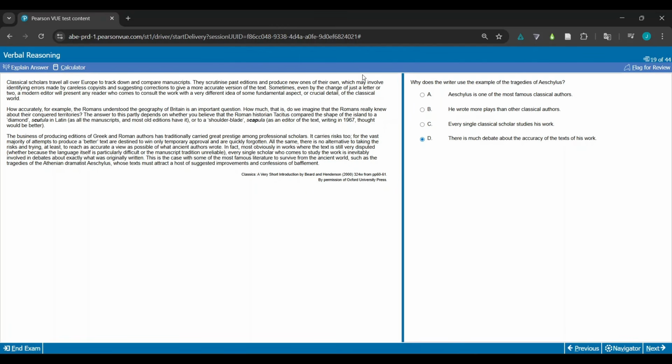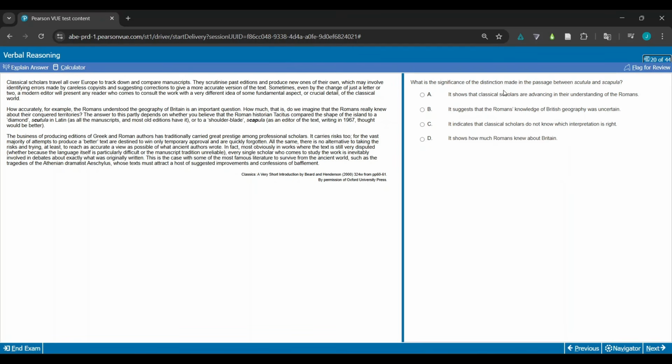I think this is true, but it's not why the writer uses the example. Remember, just because a statement is true, this is probably true, but it's not the answer to this question. Okay, so just something to think about. One of the key ways to rule things out.